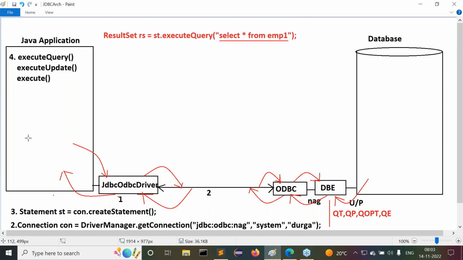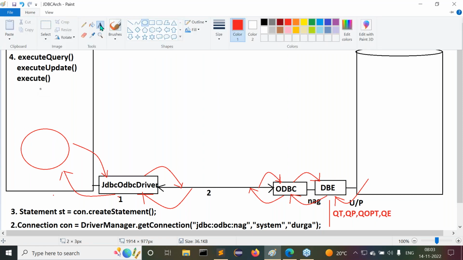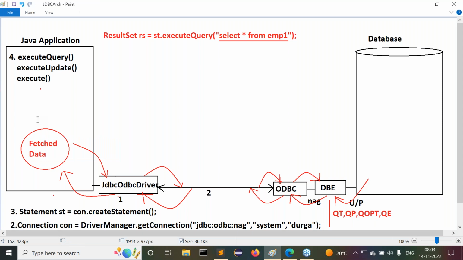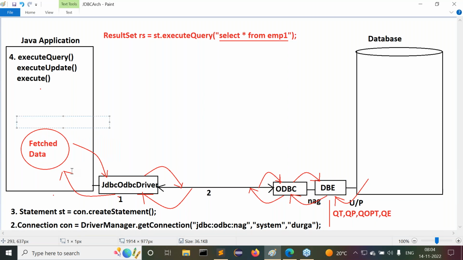Exactly, the JDBC program stores that fetched data in the form of an object. Whatever data was fetched, the total data is stored in an object. Now the object that the JDBC application creates to store that fetched data is called a result set object. Please confirm to me, what is a result set object actually?